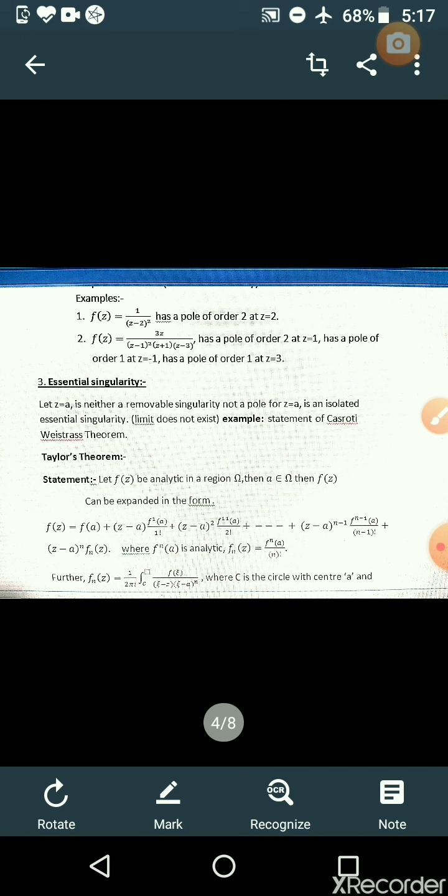Now, using this, we discuss one theorem, that is Taylor's theorem. In the statement of Taylor's theorem, let f(z) be analytic in a region omega, and a in the region omega.